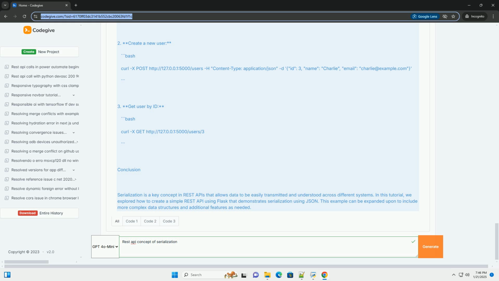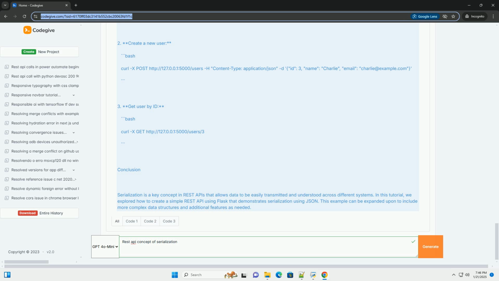Basic example. Let's create a simple REST API using Flask, a Python web framework, that demonstrates serialization. Step 1. Set up a Flask application. First, ensure you have Flask installed. You can install it using pip.